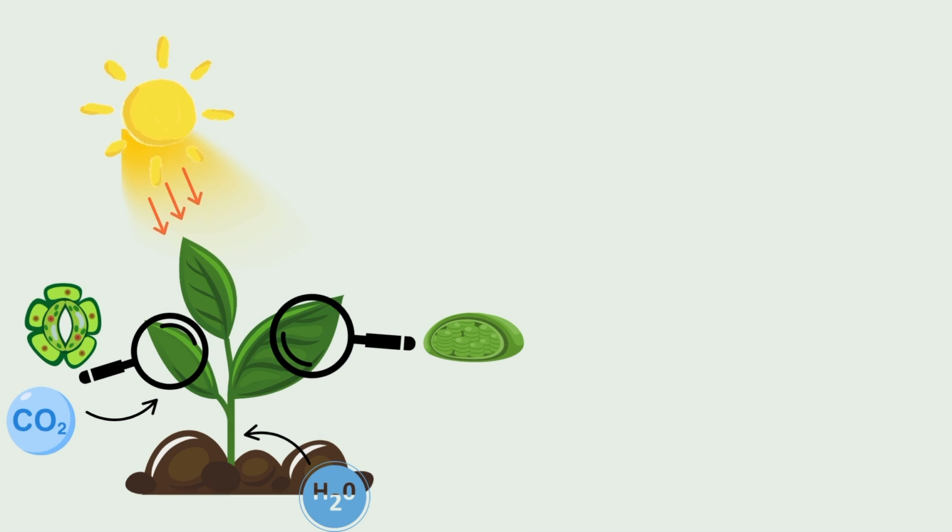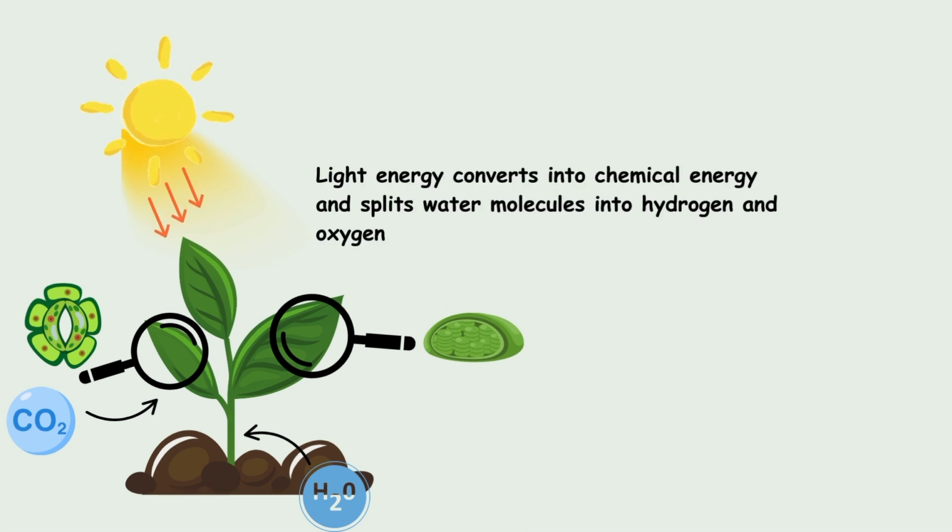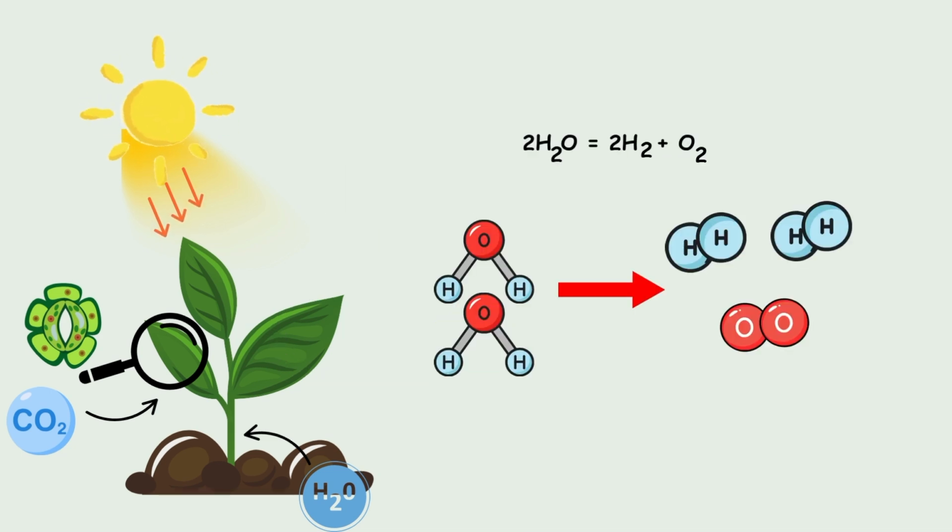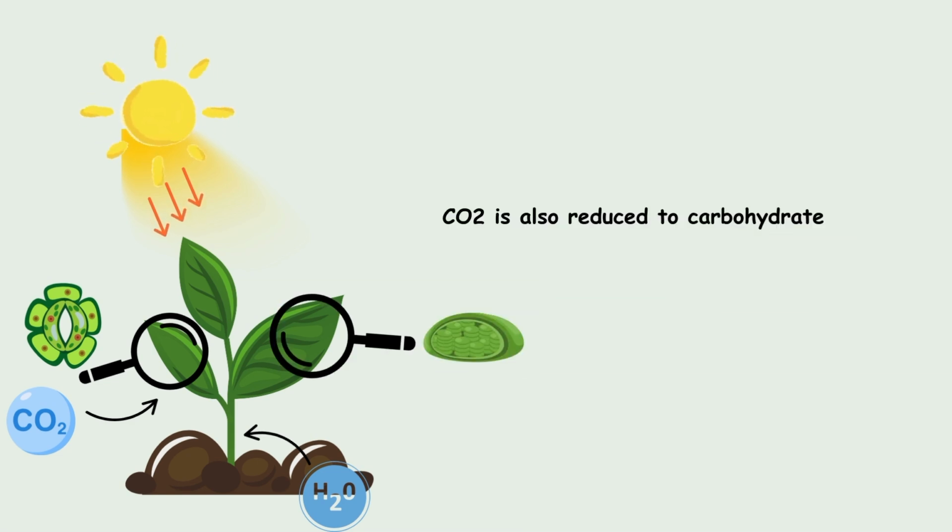Now the light energy is converted into chemical energy and splits the water molecule into hydrogen and oxygen. Thus the equation is: 2 molecules of water, that is 2H2O, split into hydrogen and oxygen gas. In the process of photosynthesis, the CO2 or carbon dioxide is also reduced to form carbohydrate, or in simple words, sugar.